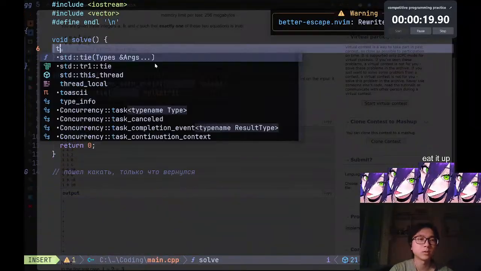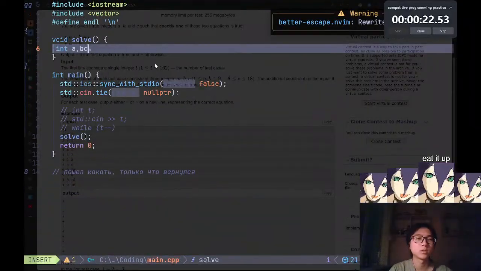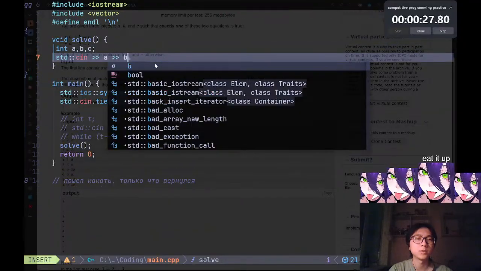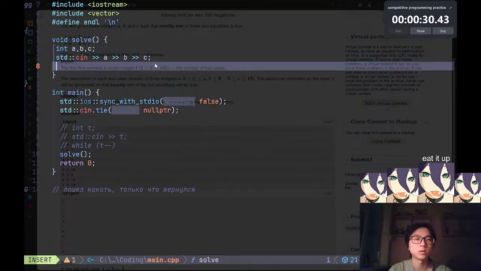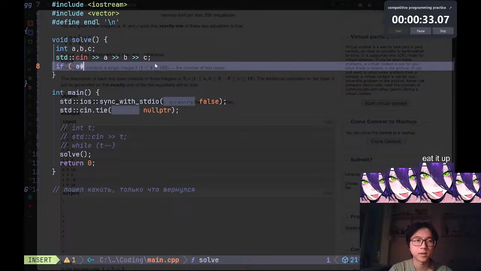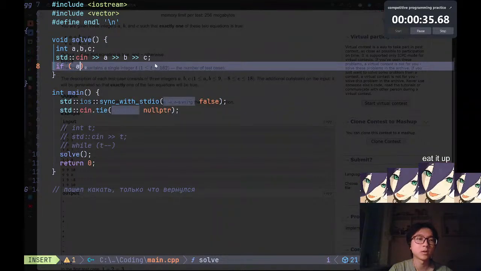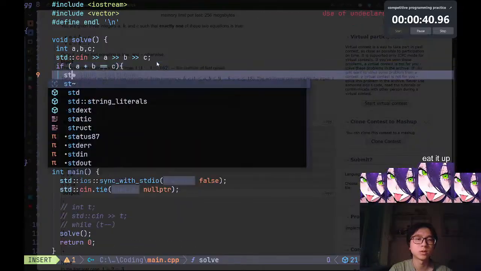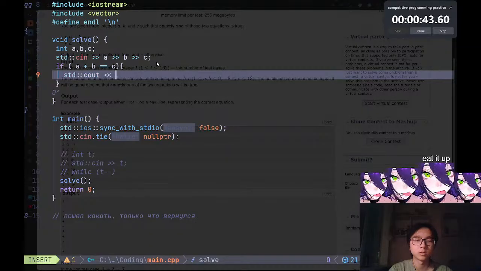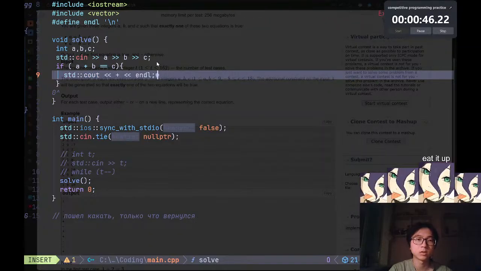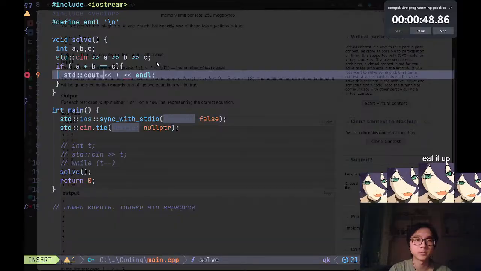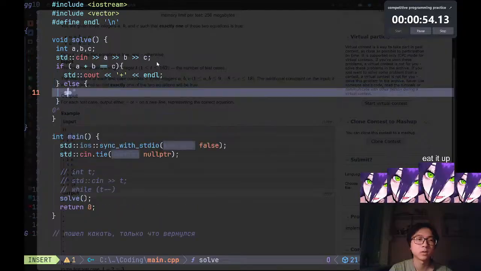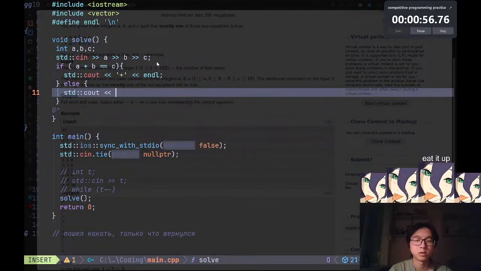What we can do is just input into a, b, c, like so. If a plus b is equal to c, std::cout plus newline, and this should be an expression, so else std::cout minus.